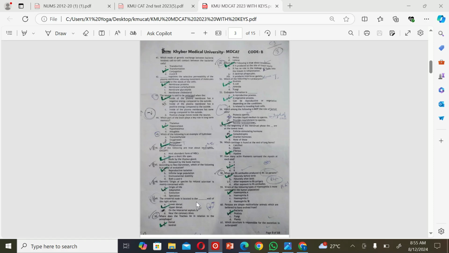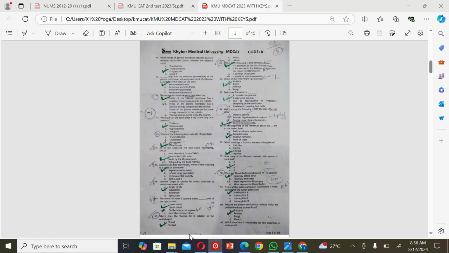The next MCQ is: the sinoatrial node is located in the dash wall of the right atrium. A. Lower dorsal. B. Upper dorsal. C. On the interatrial septum. And D. Near the coronary sinus. So the correct option is B. The next MCQ is: what is the position of the trachea in relation to the esophagus? A. Dorsal. B. Ventral. C. Medial. And D. Lateral. So the correct option is B.